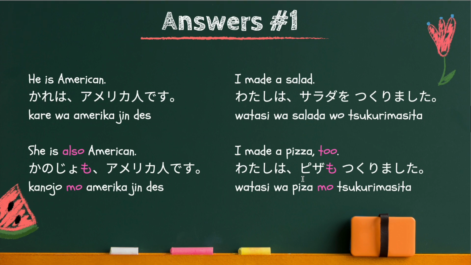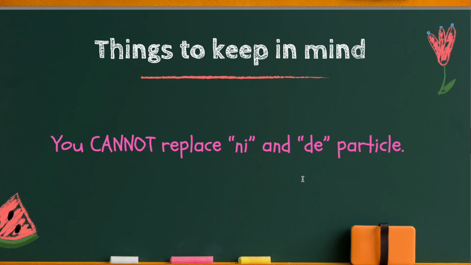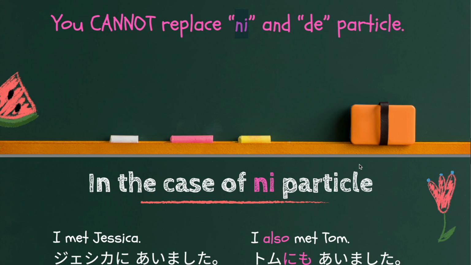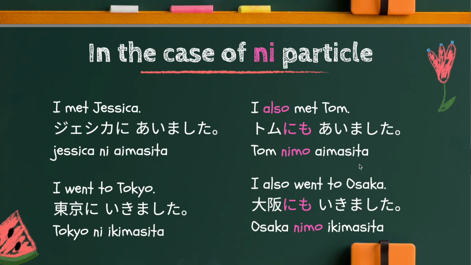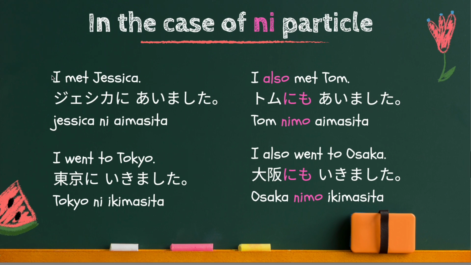But there are things that you need to keep in mind, which is that you cannot replace ni and de particle. So, let's first look at the case of the ni particle. These are some examples. First one, I met Jessica. I also met Tom.